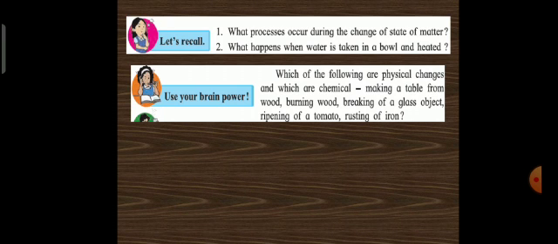Next, what happens when water is taken in a bowl and heated? When water is taken in a bowl and heated, you are supplying heat to the water, so it will gain heat and it will rise above to form water vapor. Use your brain power. Which of the following are physical changes and which are chemical changes?